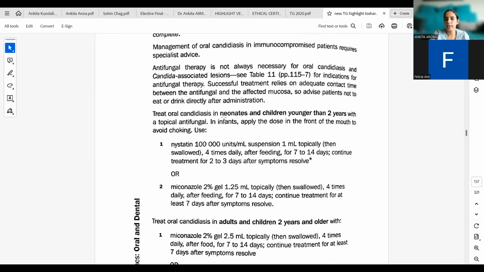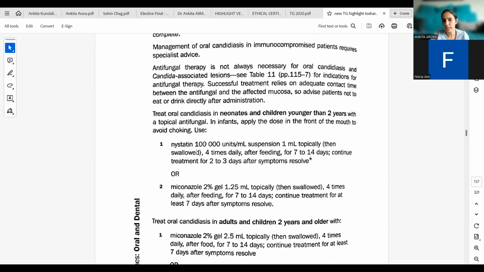Treat oral candidiasis in neonates and children younger than 2 years with topical antifungal. In infants, apply the dose in front of the mouth to avoid choking.